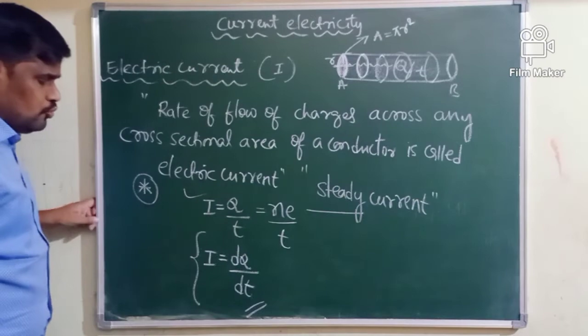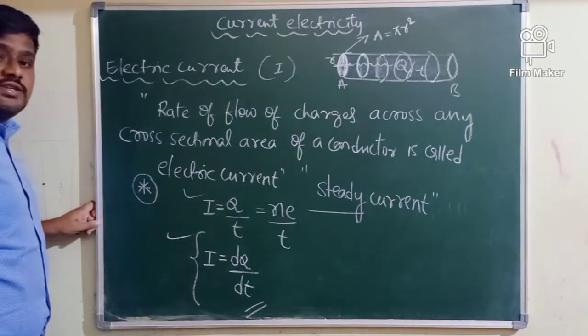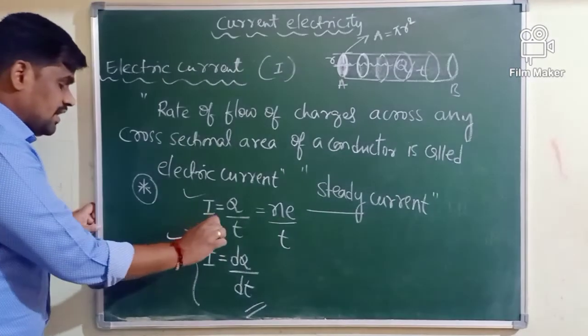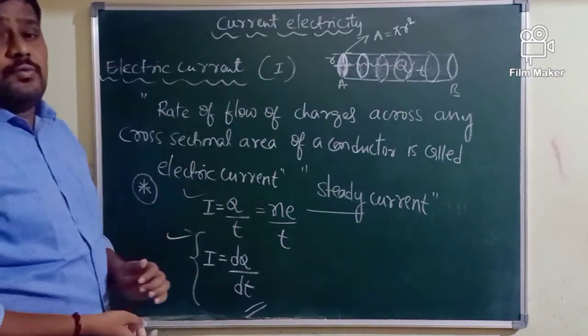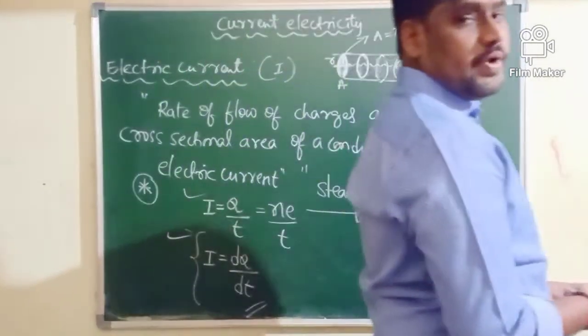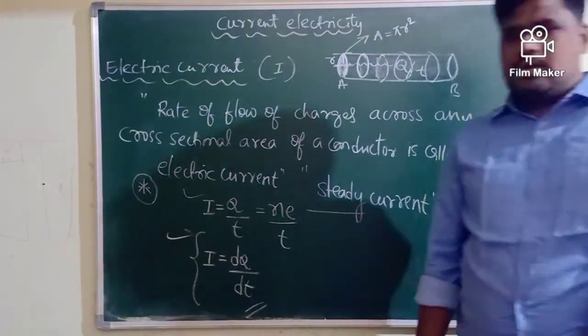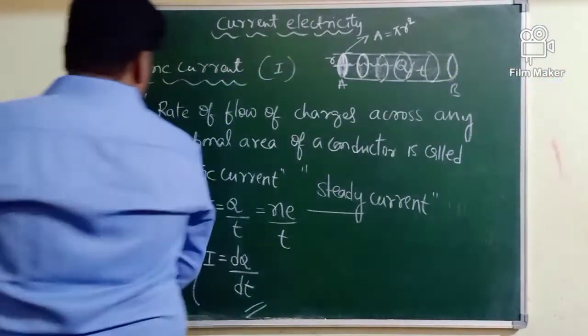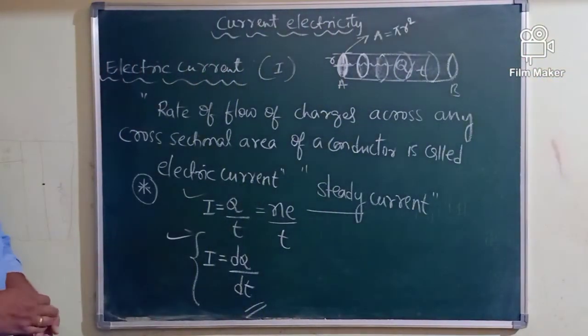I = q/t. This is called instantaneous current. As I said, the instantaneous current is calculated when the flow of charge through a conductor is non-uniform. Okay. Now I will come to the SI unit of current.